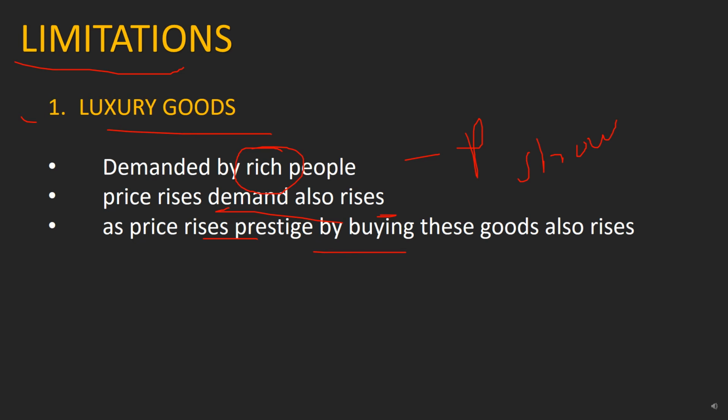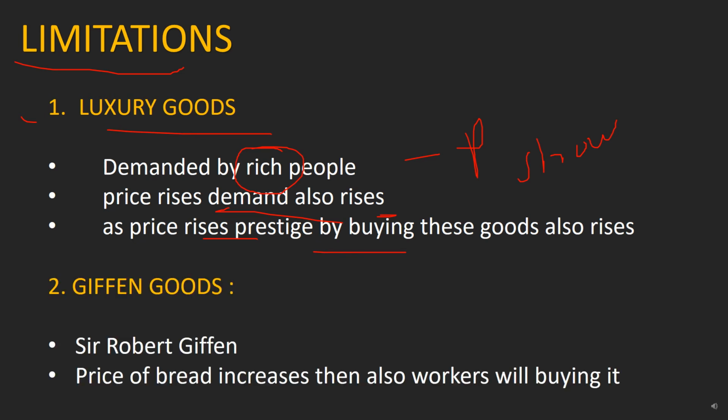Second one, Giffen goods. What are Giffen goods? Sir Robert Giffen defined Giffen goods by observing the workers in a factory. When the price of bread increases, the workers are still buying it. So when the price of goods increases, workers are also buying that bread. So what is the reason? What are Giffen goods? We will discuss that in our further videos.